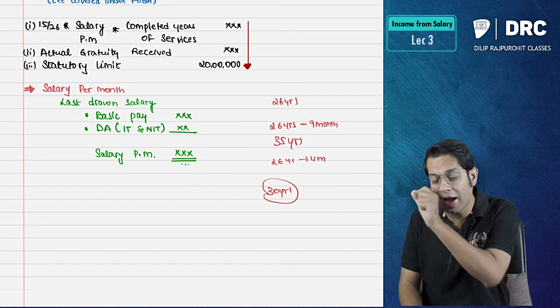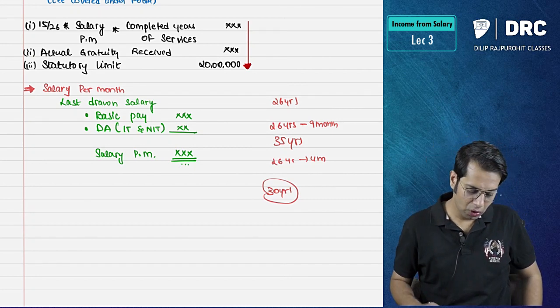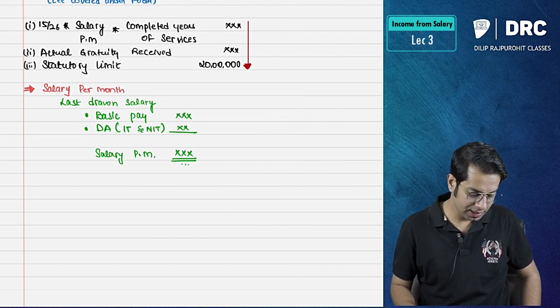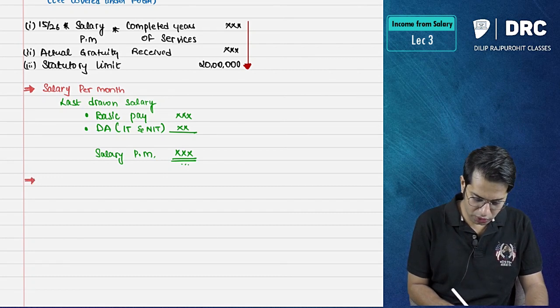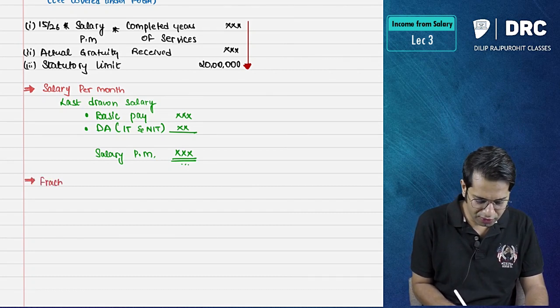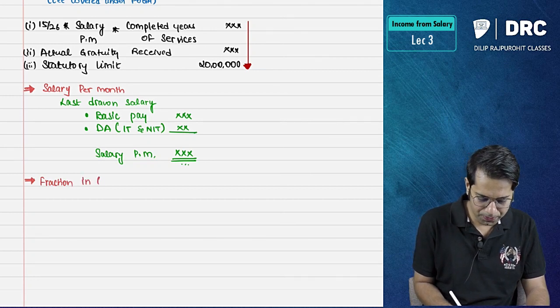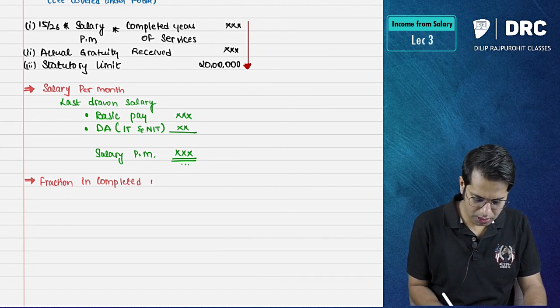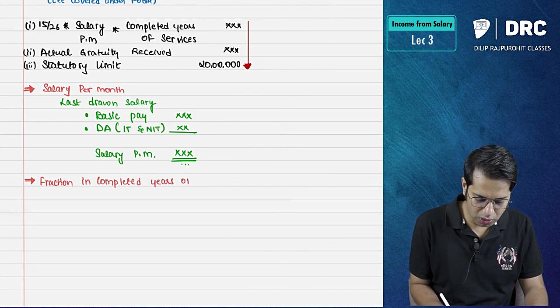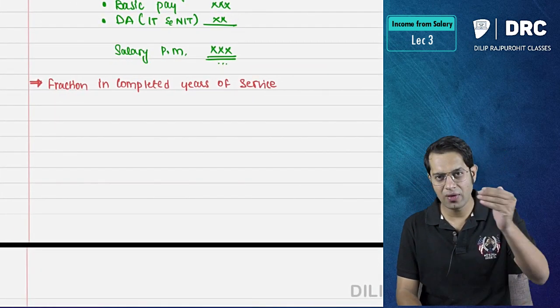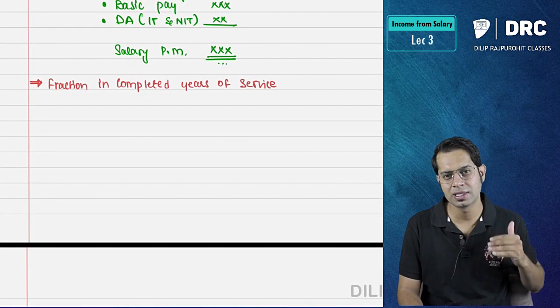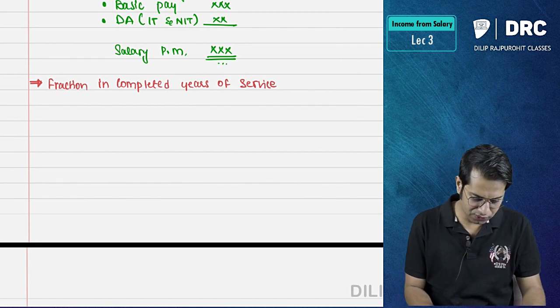Now, what if there is a fraction in completed years of service? Just a note. If you have any fraction in completed years of service, then what should I do, sir? So if you have any fraction, say the question says 26 years 5 months, or 26 years 9 months, in such case what will I do?